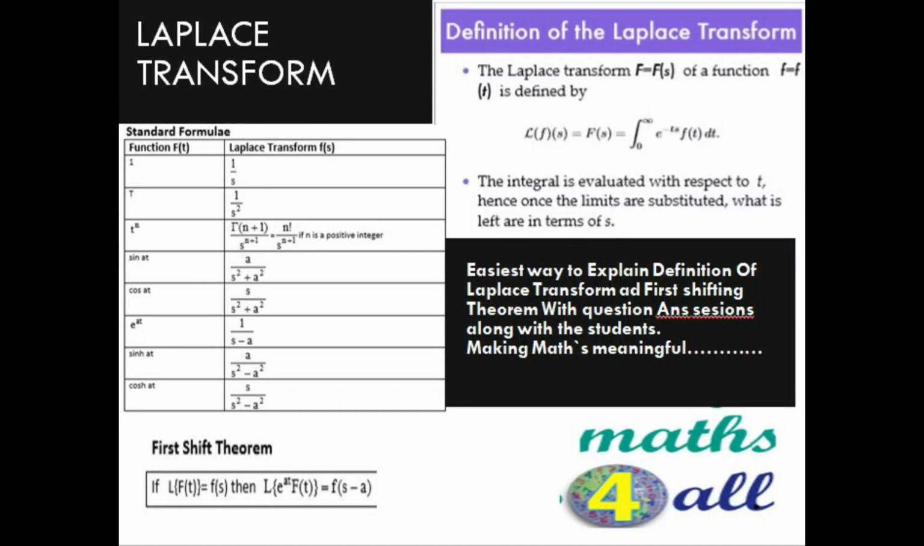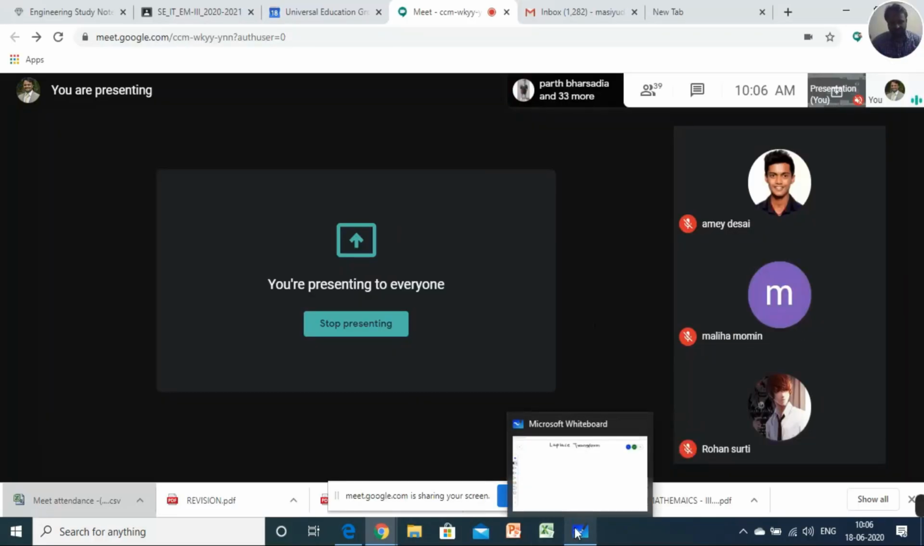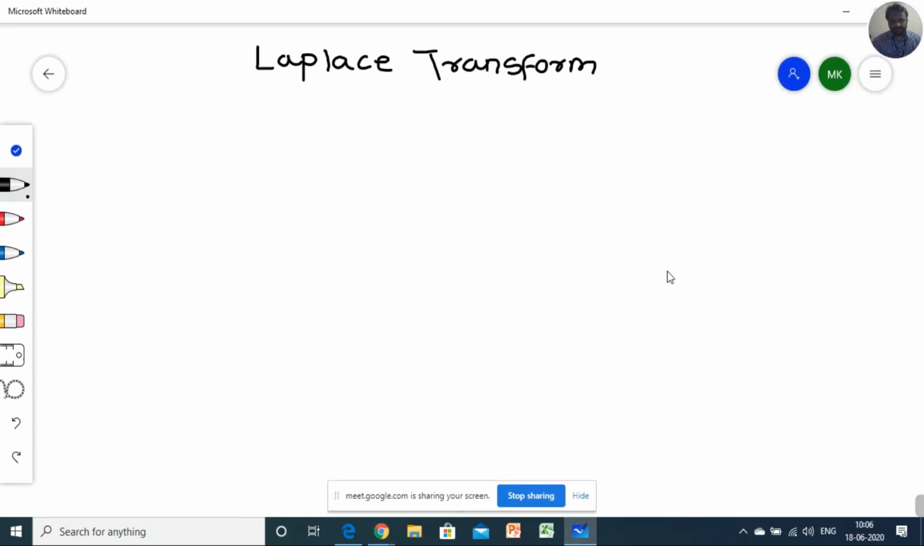Today we have to study Laplace transforms definition as well as the first shifting theorem of Laplace transform. So I'm going to start the first topic as a definition of Laplace transform. Now I'm going to start Laplace transform. As I told in the last lecture about what is Laplace transform.